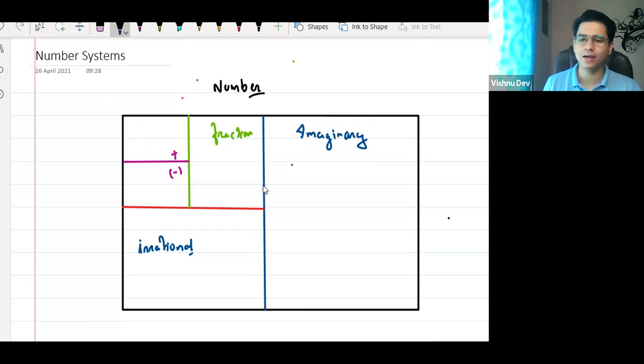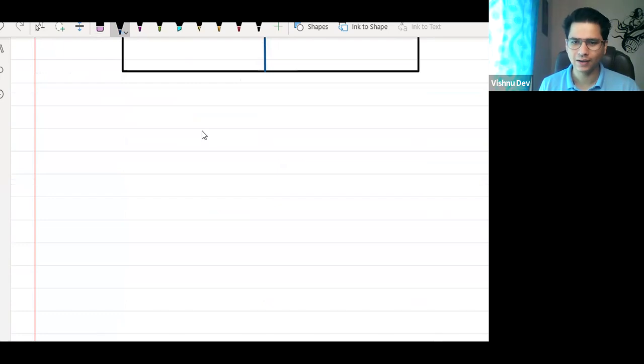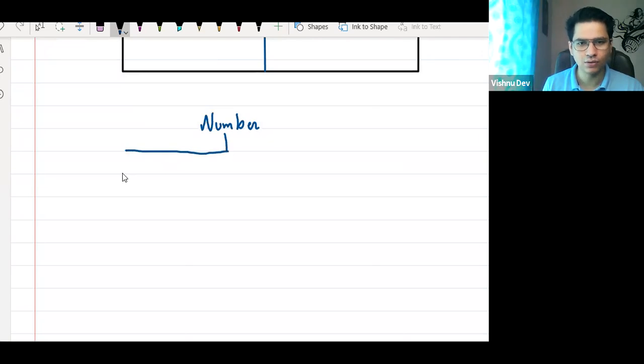Let's make a flow chart, which is better to understand. So we start with number. Everyone should make a flow chart, a mind map of any topic. Now this number is divided into how many types? Two parts. Real numbers and imaginary numbers. Very good.